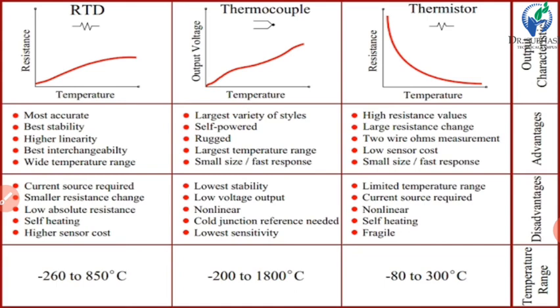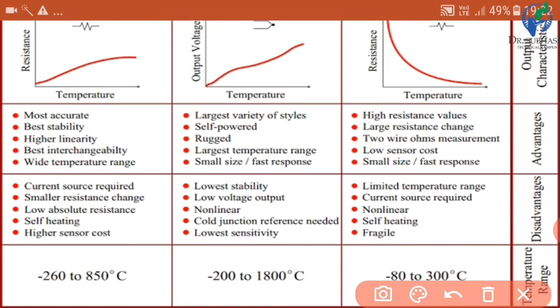Okay, and for other things, the advantages are: first, most accurate, then best stability, then higher linearity, and best interchangeability, then wide temperature range.